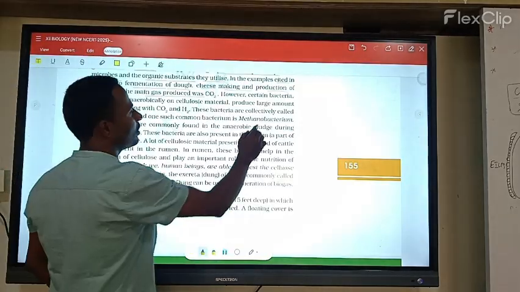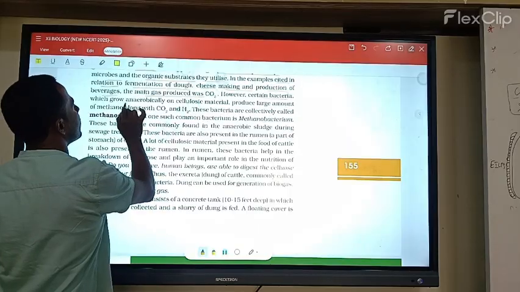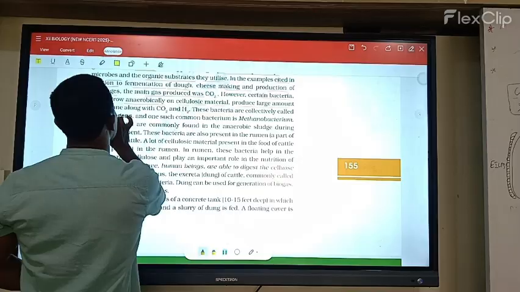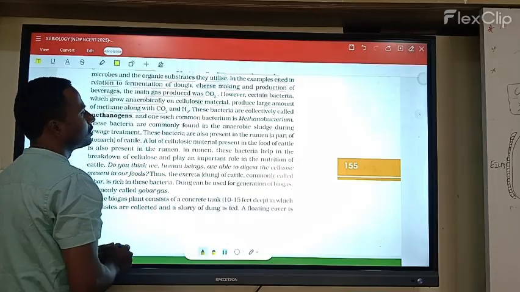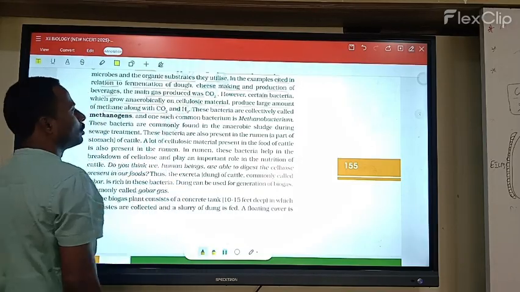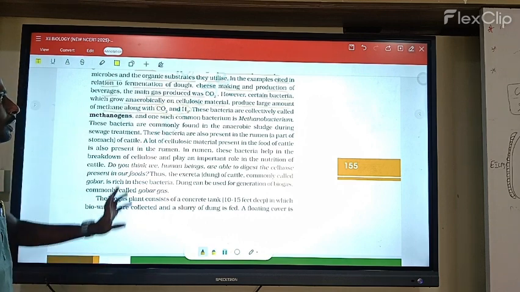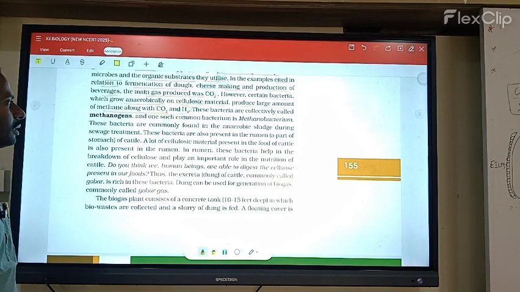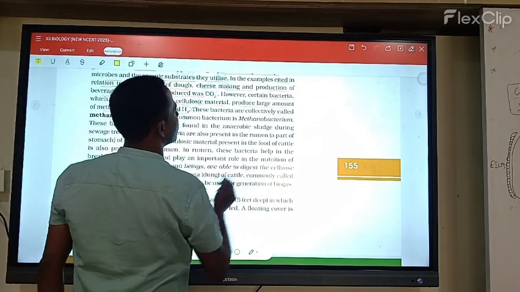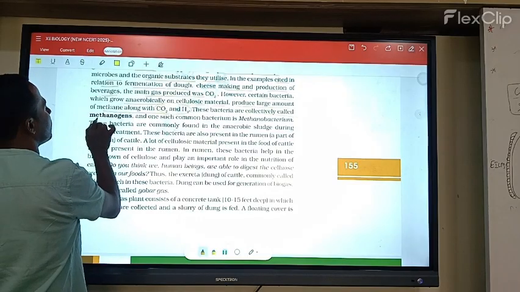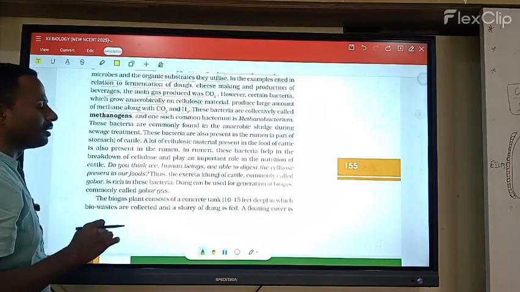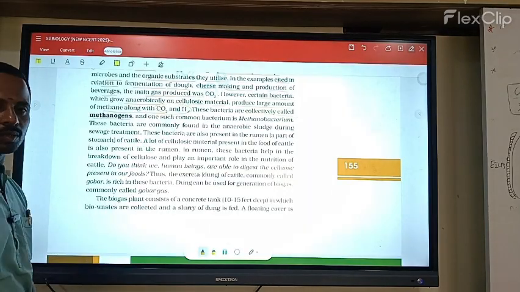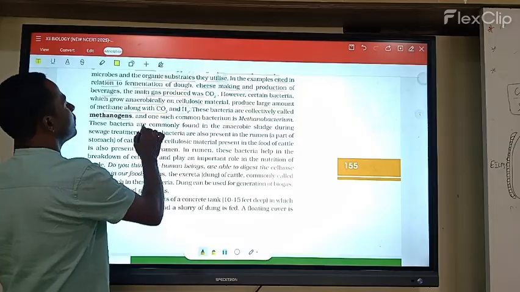However, certain bacteria which grow anaerobically on cellulosic material produce a large amount of methane along with CO2 and H2. These bacteria are collectively called methanogens.